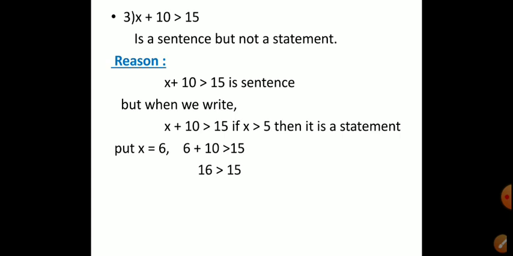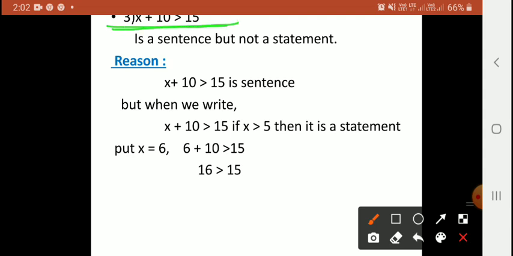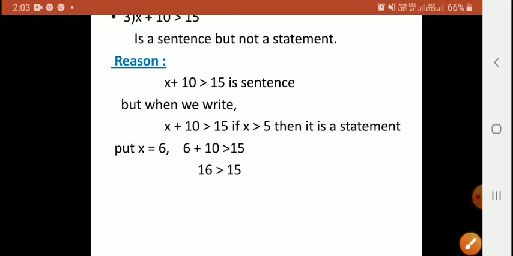Okay, so now x plus 10 greater than 15, if x is greater than 5, we can judge this sentence. Therefore we call this sentence a statement. Without a value of x, x plus 10 greater than 15 is only a sentence, not a statement. Whenever there is a condition for x, that x is greater than 5, it makes sense. We can judge this sentence as true or false, so it is a statement. Now I think all of you are clear.